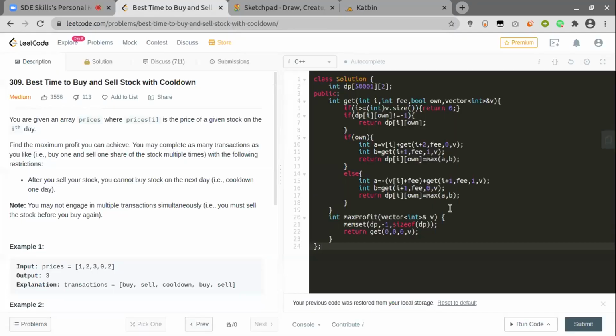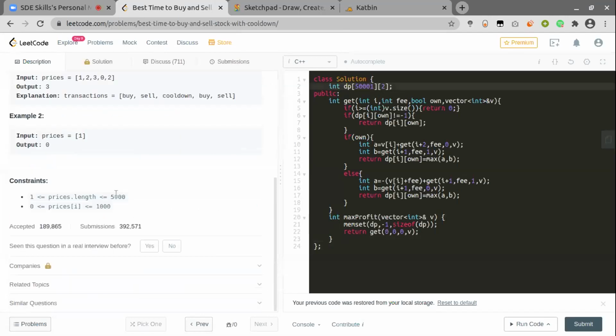Yeah, so if I go with the implementation, I've already declared a DP vector of size n cross 2, and n is the maximum possible size, which is 5,000. I've declared a bit more than 5,000. Now this is good. And I will first initialize all the values with -1 in my DP vector.